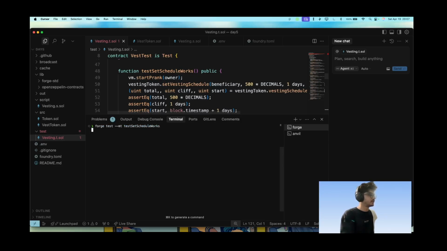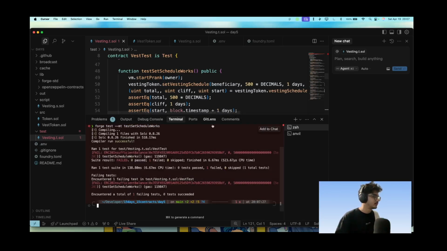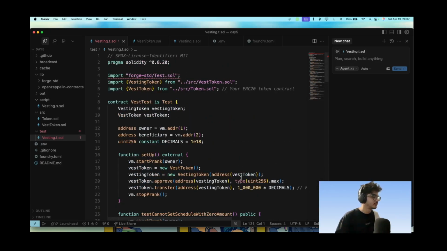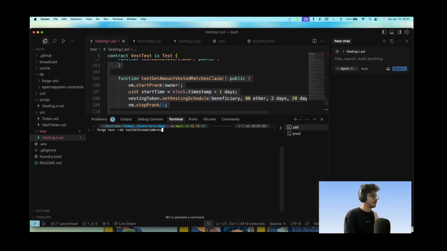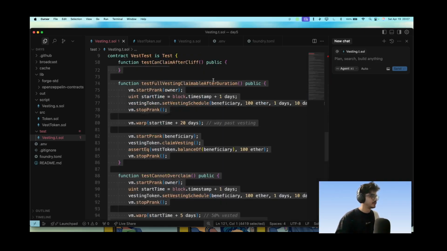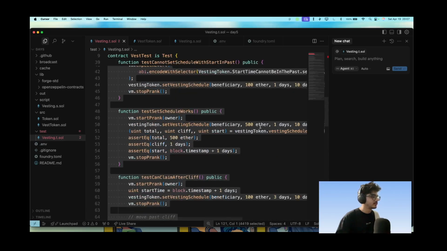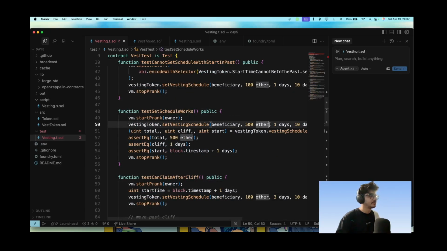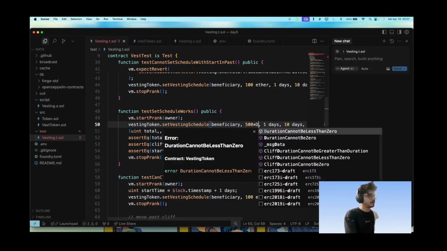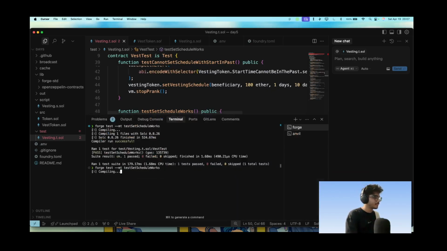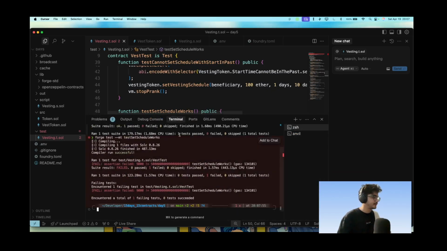Does set schedule work? Insufficient balance. Let's see what the problem is. Oh, that was not the case here. Test schedule works. It is initiated by 500 ether, and that's what we don't need here. 500 into decimals is what we need here. Yeah, it fails.